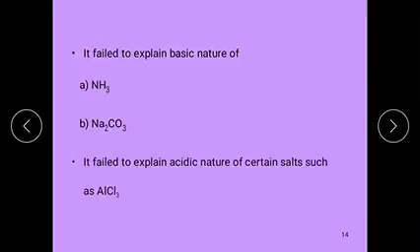And next, certain salts such as aluminum trichloride have acidic nature, but this theory could not explain their acidic character.